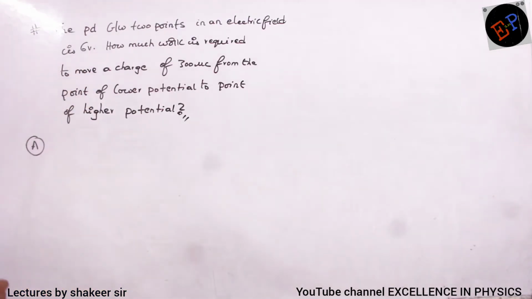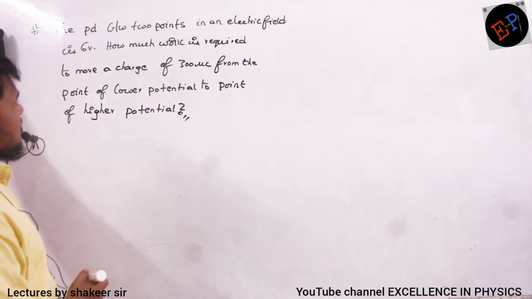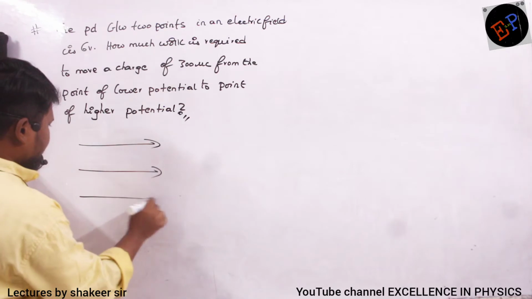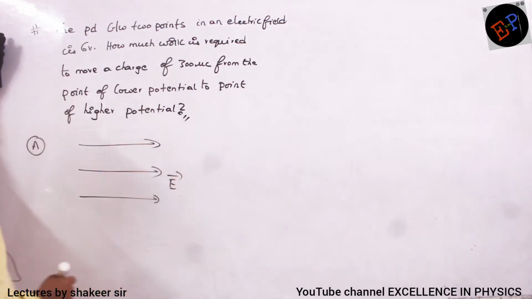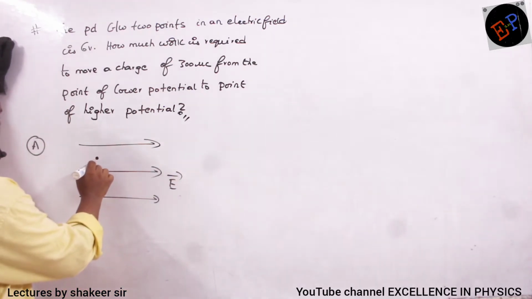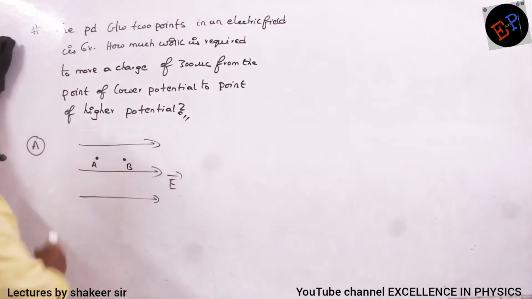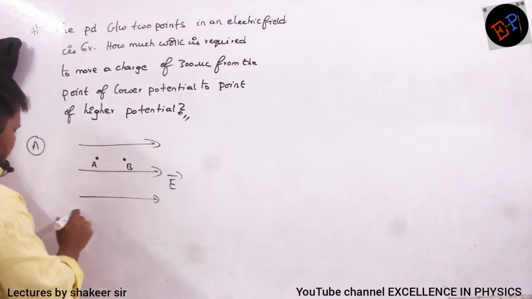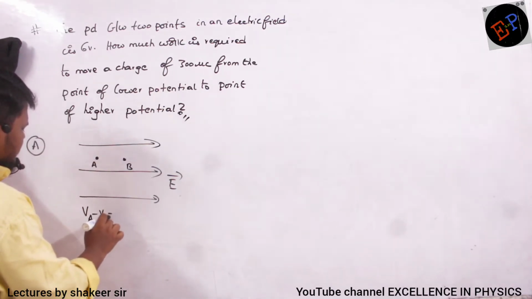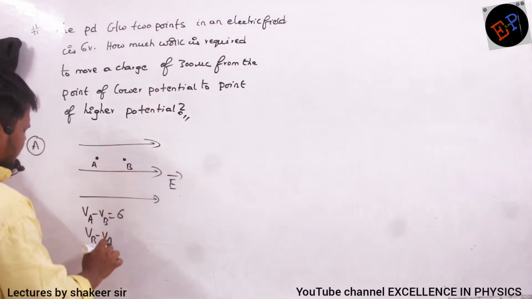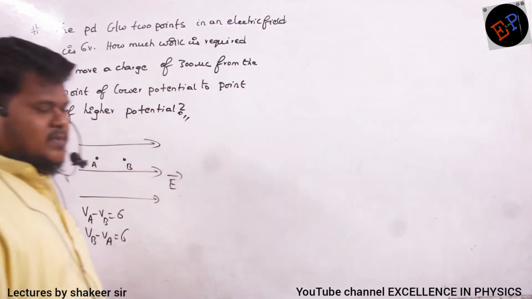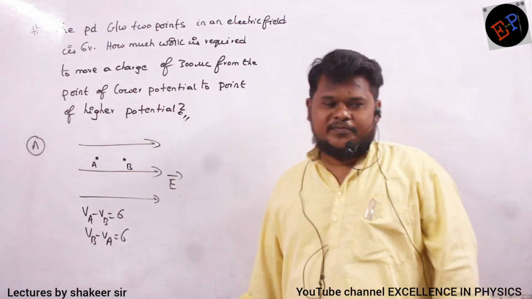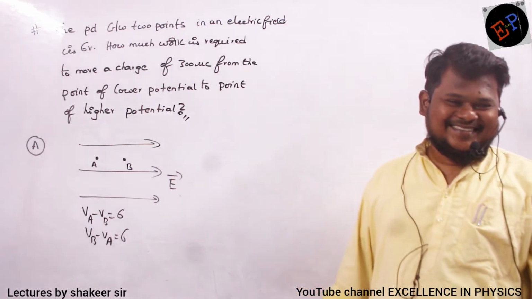Okay. So the potential difference between 2 points in an electric field is 6 volts. Consider this is a uniform electric field E. Consider this is point A and this is point B. The potential difference between these 2 points is 6 volts. So can I say VA minus VB is 6 or VB minus VA is 6? Which one is 6 here? VB minus VA is 6. How can you say?